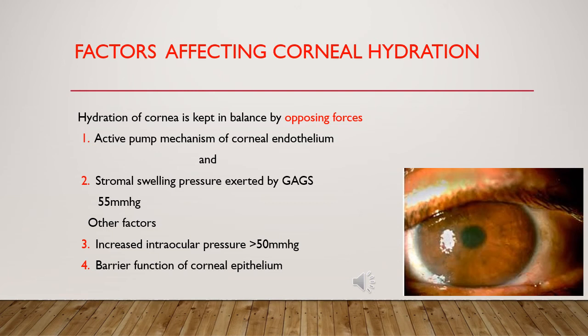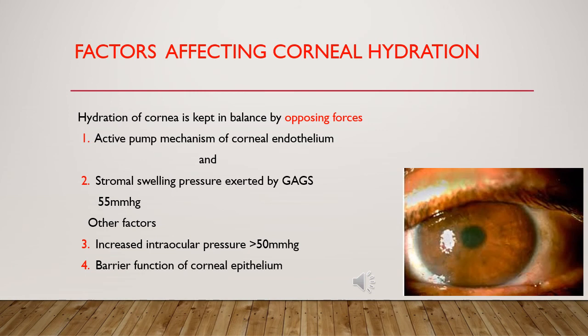Hydration of the cornea is kept in balance by the opposing forces of the active pump mechanism and stromal swelling pressure. Stromal swelling pressure is exerted by glycosaminoglycans of the stroma. These glycosaminoglycans of the corneal stroma have a water-attracting property. They attract water and cause hydration of the stroma and are responsible for stromal swelling pressure. Its normal value is 55 mmHg.